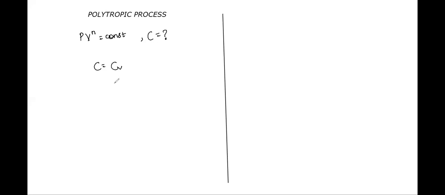For that ideal gas, C is equal to CV plus R by 1 minus n, where R is again the universal gas constant and n is the exponent of the volume term V, right? So class, just jot this formula down, a very crucial formula.